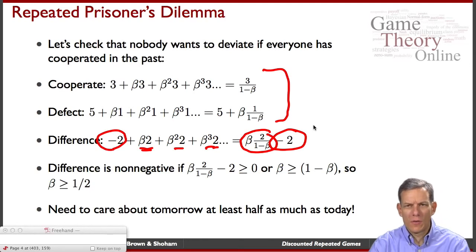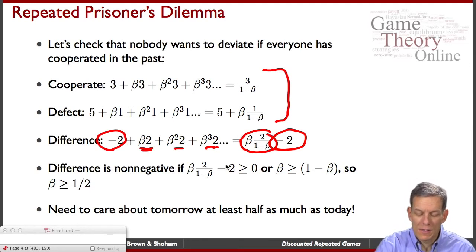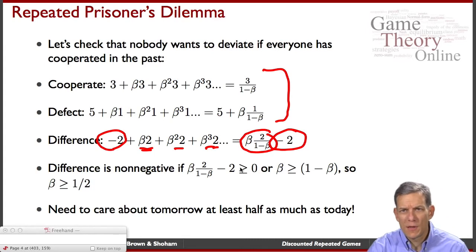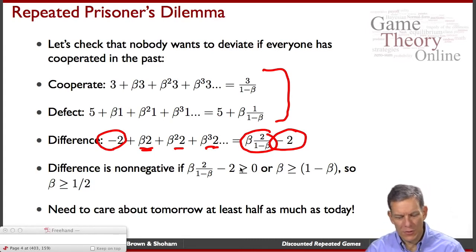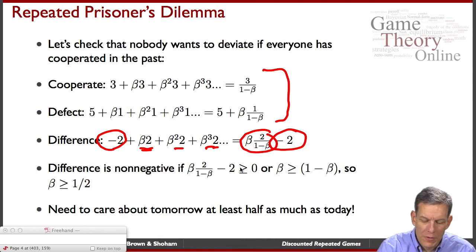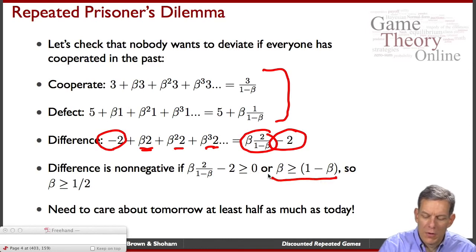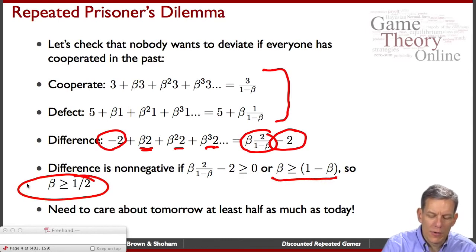And when do I want to keep cooperating? As long as this is non-negative, right? If this becomes negative, then I'm worse off today by cooperating, I might as well just defect. So the difference is non-negative if beta is greater than 1 minus beta, or basically beta has to be greater than or equal to a half.